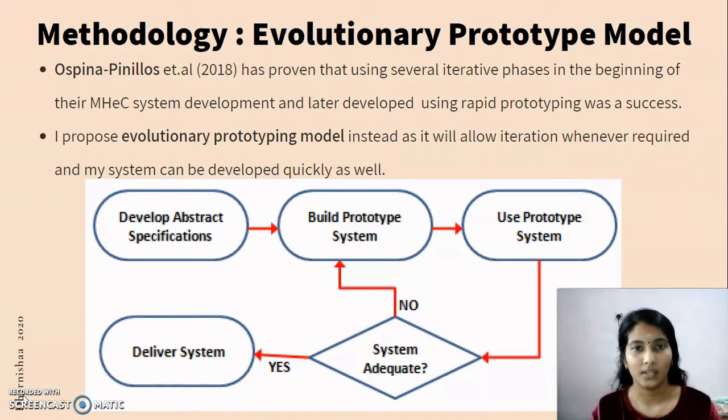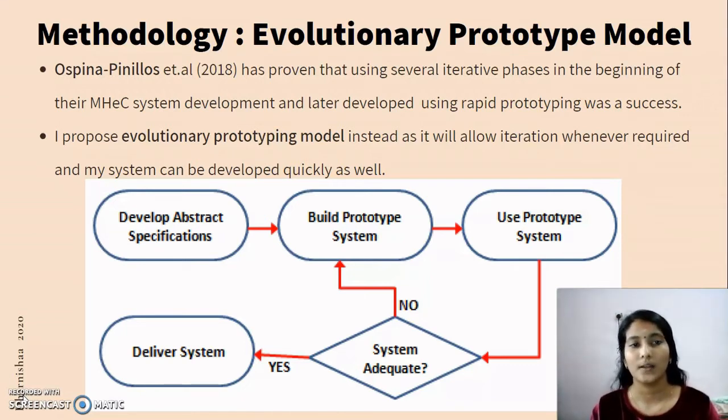Ospino Pinolles proved that there were several iterative phases in the beginning of his system. He used a rapid prototype model. Actually, he used another model first, then he changed to a prototype model. The prototype model has many variants, one of which is rapid and evolutionary. He used the rapid model to do his project, which gave him very good success.